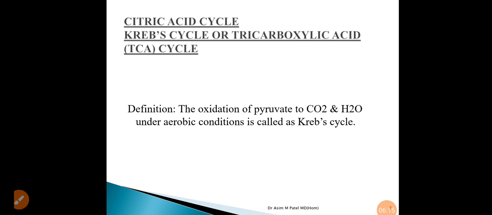The next thing is the citric acid cycle, also called the Krebs cycle or tricarboxylic acid cycle, that is the TCA cycle. The oxidation of pyruvate to carbon dioxide and water under aerobic conditions is called the Krebs cycle.